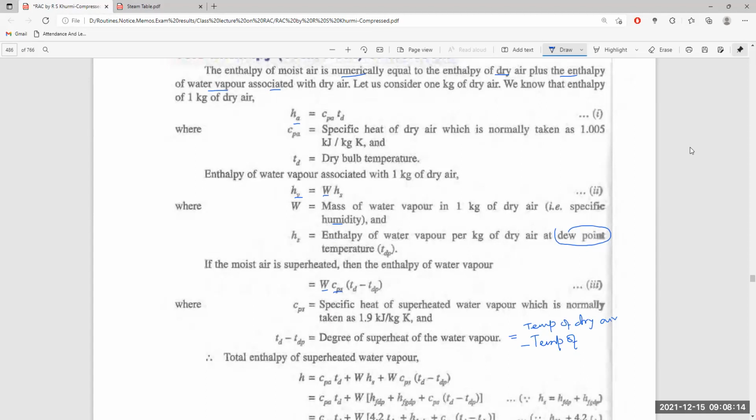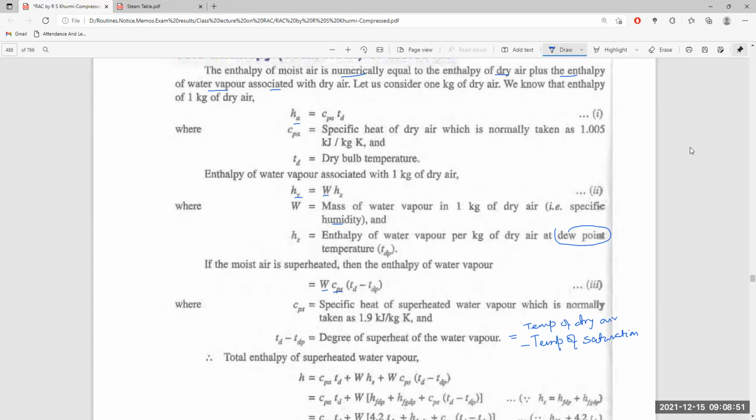When the partial pressure of vapor is equal to the saturation pressure, then the saturation temperature is the temperature of water recorded by a thermometer when the moisture begins to condense, or the dew point temperature. The saturation temperature corresponds to the partial pressure of water vapor. It is the saturation temperature, when the saturation corresponds to the partial pressure of water vapor.